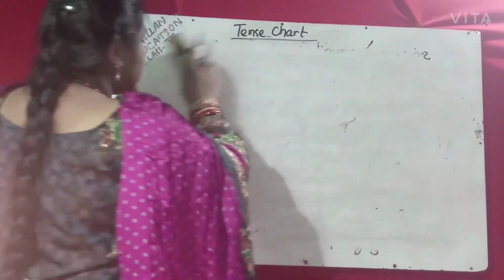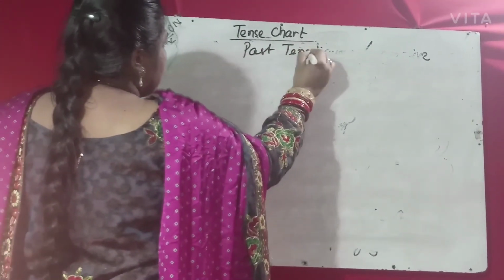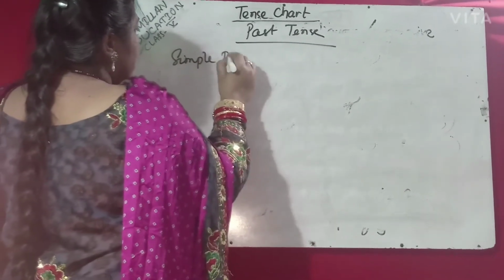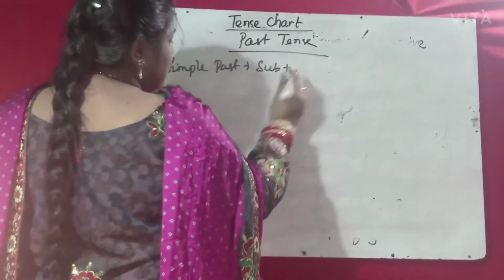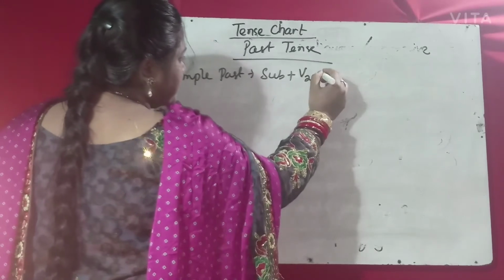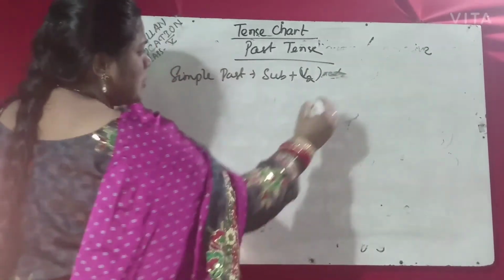So past tense. Simple past, the formula is subject plus V2 form, subject plus V2 plus object.